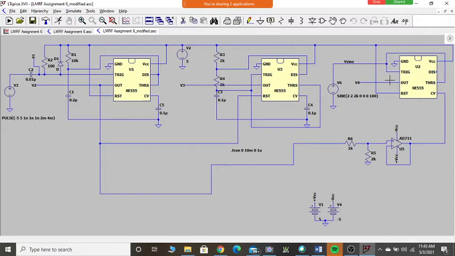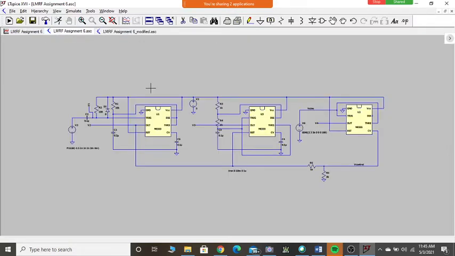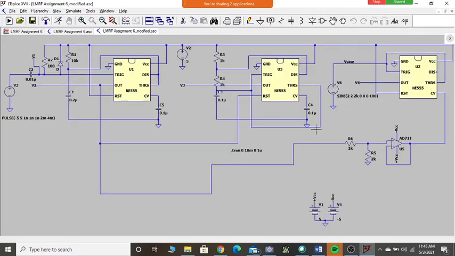Is it a voltage follower circuit using an op-amp? See, this will have a huge impact on the output of your V4. If I now simulate, you can see the rest of the circuit is exactly the same. The only thing is that in the previous circuit I was simply connecting this output directly to the control voltage. What I am now doing is, the same output voltage is now passing through a buffer.